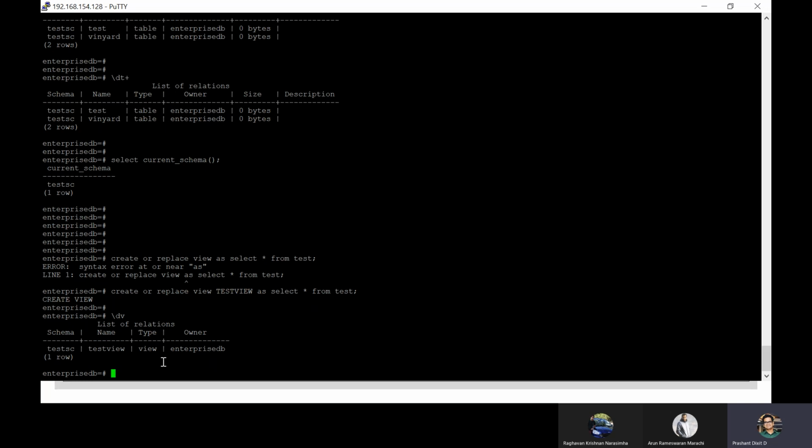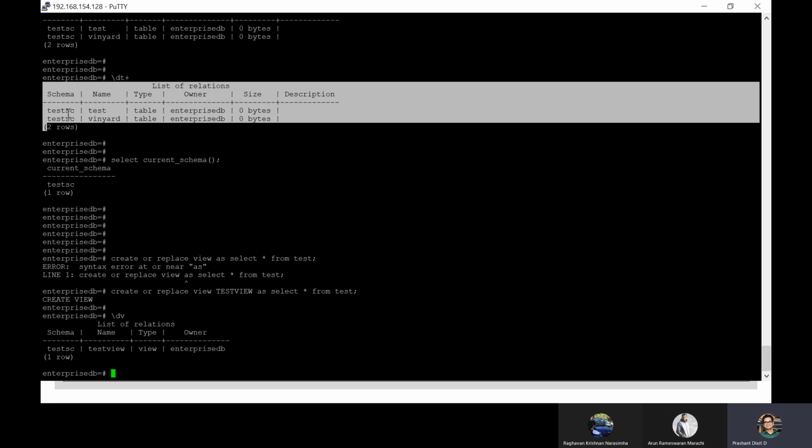The purpose of this demo is to explain what tables and schemas are. Users we already know, like Enterprise DB was one of the users, but in this case schema is a very important thing. Within data clusters we've got databases, and within databases we've got schemas. By default, if you haven't created any custom schema, all data goes into the default schema called public. But in this example, we used another, non-default schema called test_sc, and after using it, we only started seeing data owned by this specific schema.